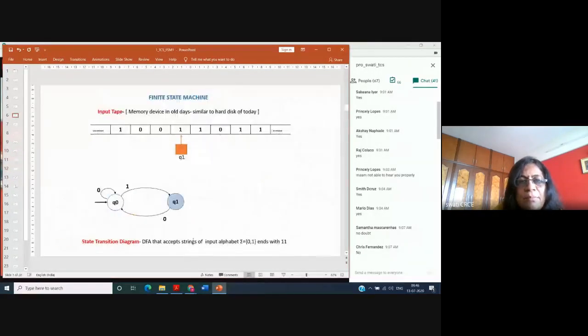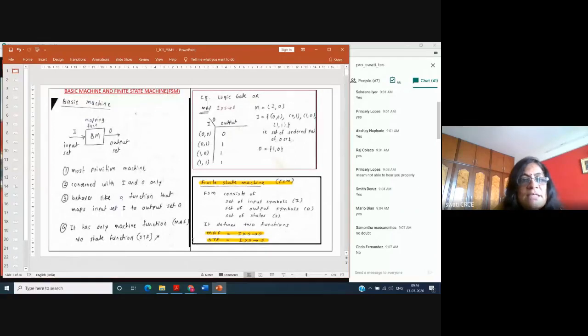Okay, so let's have a recap before that. The basic machine is just a mapping function which maps your input to output. It is a function which gets the input and gives the output. Like in your C language program, you write a function which takes a parameter as input and generates the output. Suppose it is a function for calculating the square of a number. It takes a number as input and gives you the square of the number as output. An example of this machine is a logic gate such as an OR gate, where for 0 1 or 1 0, it gives the output 1. So it is just a mapping function.